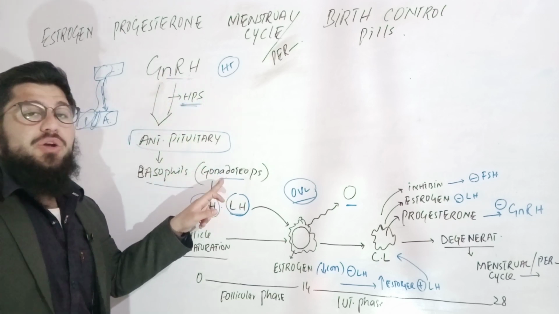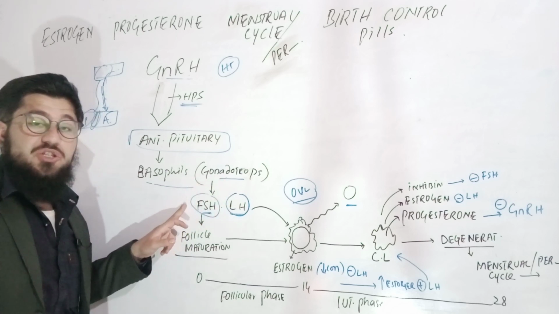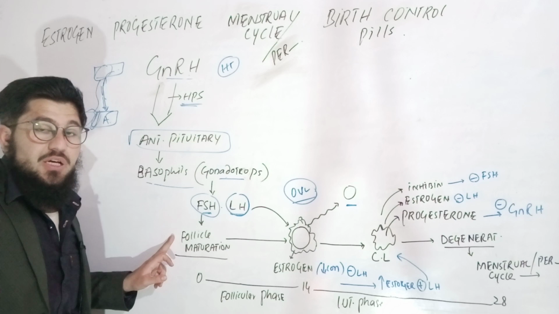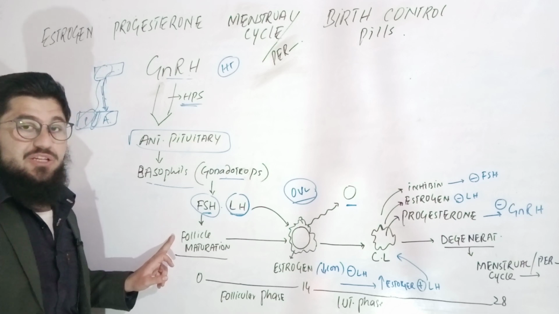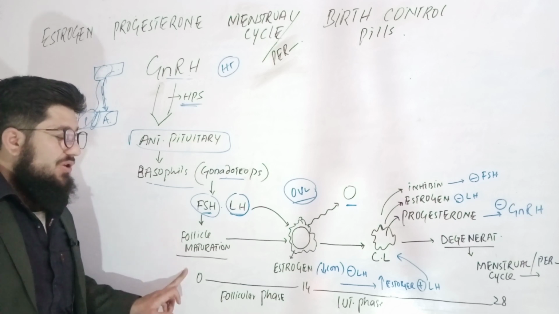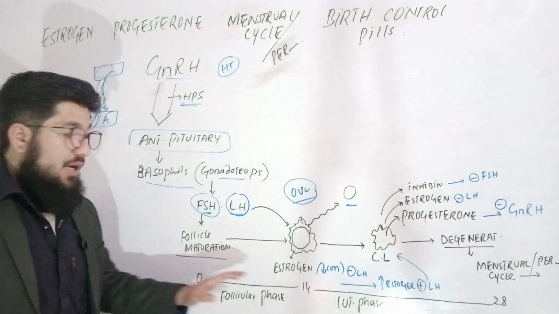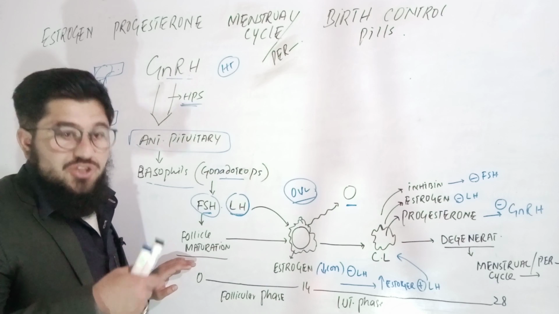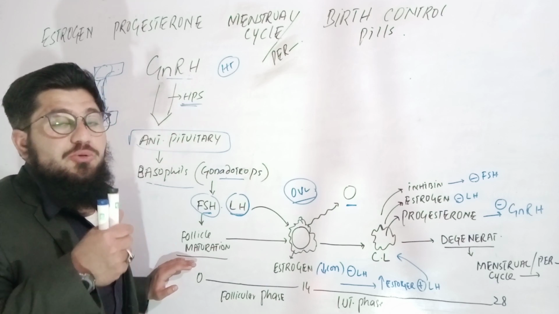Now these gonadotropes will release follicle stimulating hormone. This follicle stimulating hormone will cause the maturation of the follicles in the ovary. This maturation will start from 0 to 14 days, and the follicles are now stimulated and in the process of maturation.